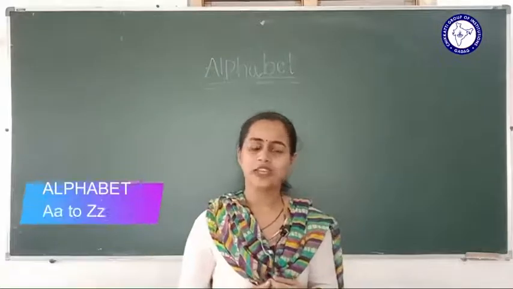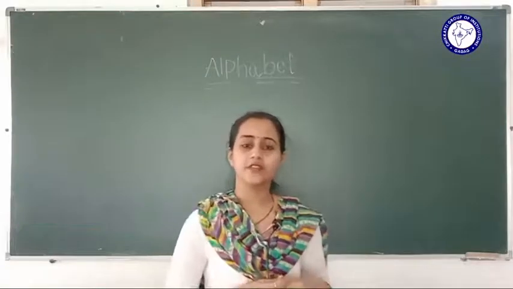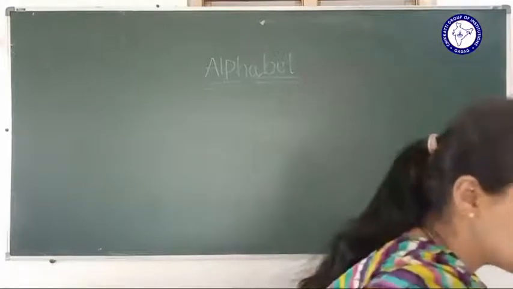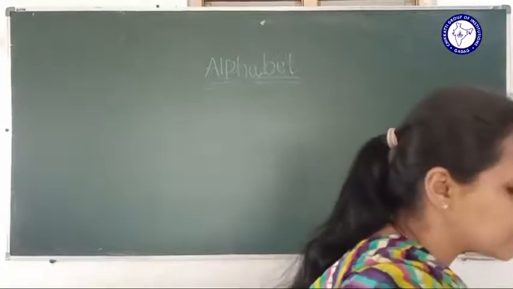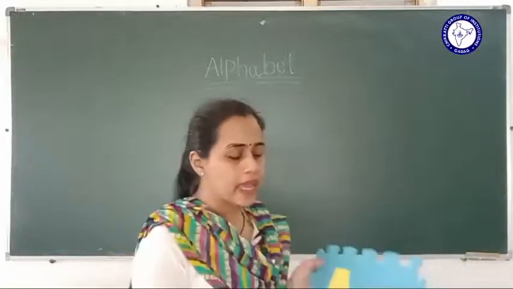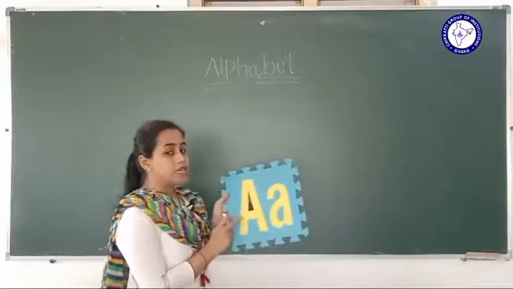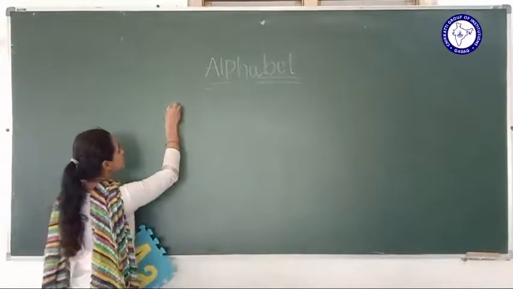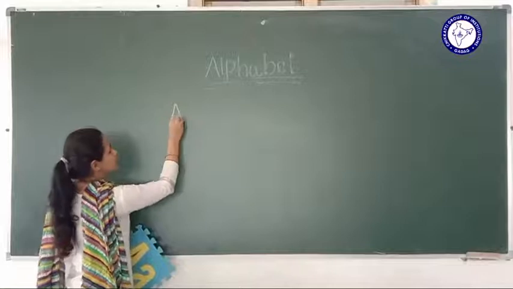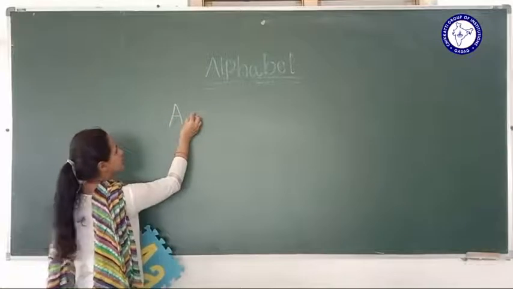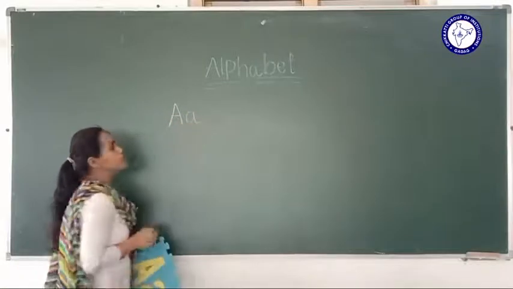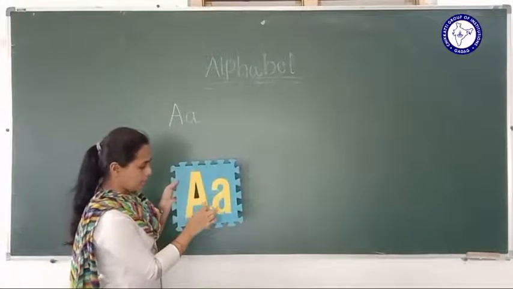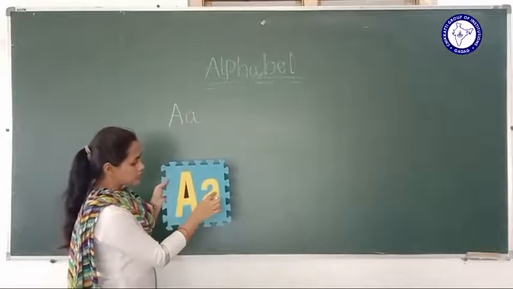I hope you all had fun, right? So here we are going to learn the alphabet now. The first letter is what? A. It's a capital A, small a. You have to say after me. Capital A, and here is a small a.